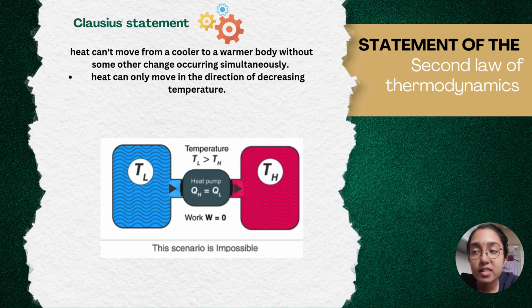Second, we will look at the Clausius statement. It states that heat can't move from a cooler to a warmer body, basically from a lower temperature system to a higher temperature system, without some change occurring simultaneously. So heat can only move in the direction of decreasing temperature. As we see in the diagram below, that scenario is impossible, so it would not occur like that.